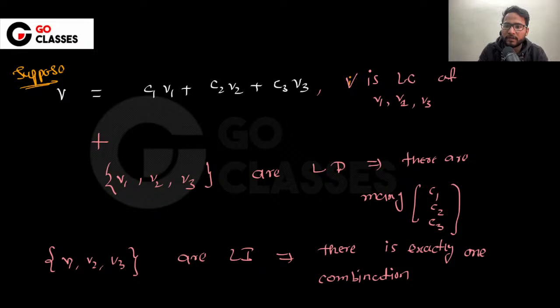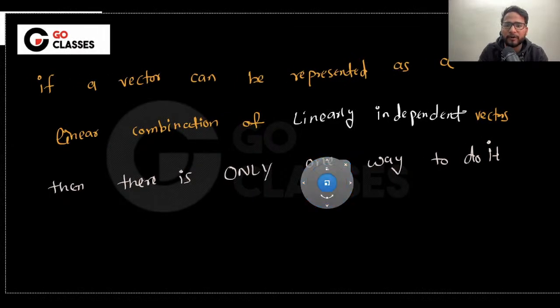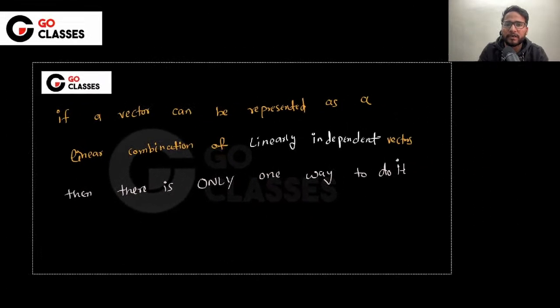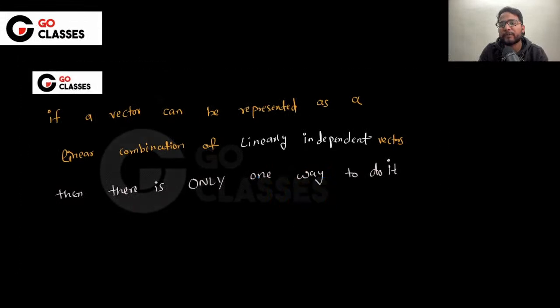Let me just write it there also. Do you remember this particular concept, that if you are representing a vector as a linear combination of other vectors, then it is good. But if the other vectors are linearly independent, then there is just one way. If they're linearly dependent, then there are always infinite ways, right?